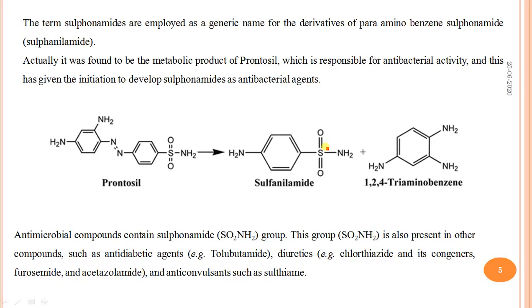Along with this antibacterial agent, the group is also present in the antidiabetic drug tolbutamide. Diuretic examples are chlorothiazide, furosemide and acetazolamide. The anticonvulsants such as sulfamide.